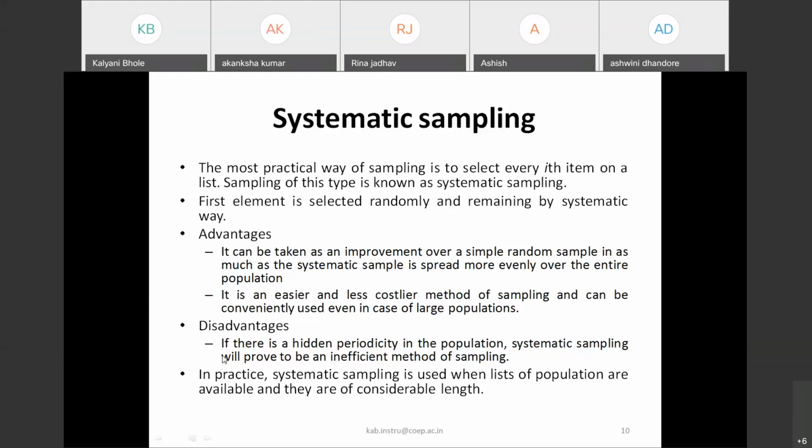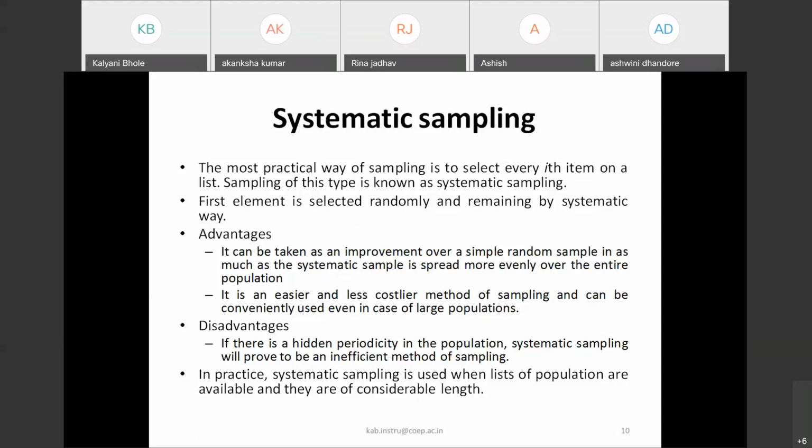This is the logic we have designed. Now how are we going to represent this logic in mathematics? Just correlate and see. This is the most practical way of sampling. Systematic sampling is to select every ith atom on the list. Say I have a list of water meters, and out of that list, I select every ith atom. The first element is selected randomly, maybe first, second, third, any, and the remaining in the systematic way.